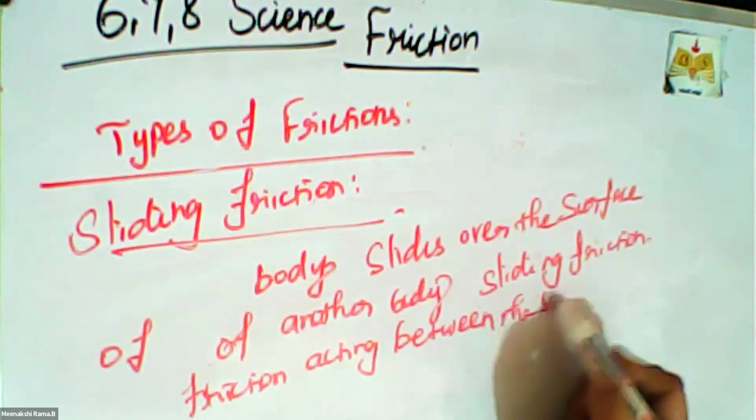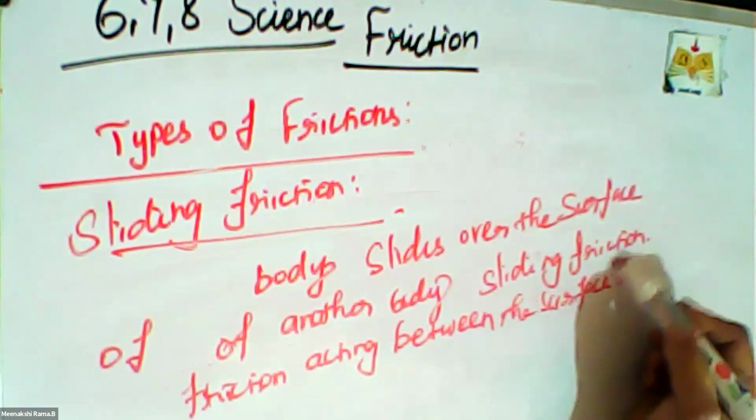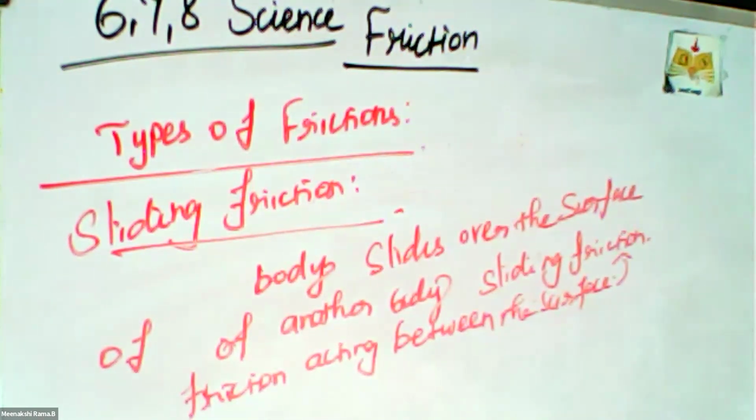Between the surface of the slides, that is called sliding friction. When a body rolls over another surface, like the rollers on each and every suitcase, the suitcase moves easily because the roller is rotated. The rolling wheel rotates, and automatically the boxes move from one place to another. When a body rolls over another surface, the friction acting between the surfaces in contact is rolling friction.